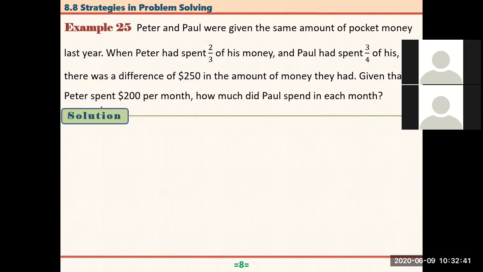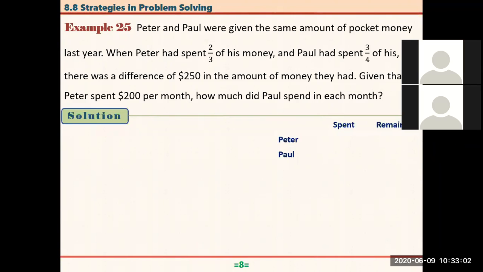Given that Peter spent $200 per month, how much did Paul spend in each month? This is also a kind of problem related to finance, related to our daily life situations, right? So I hope the question is clear.